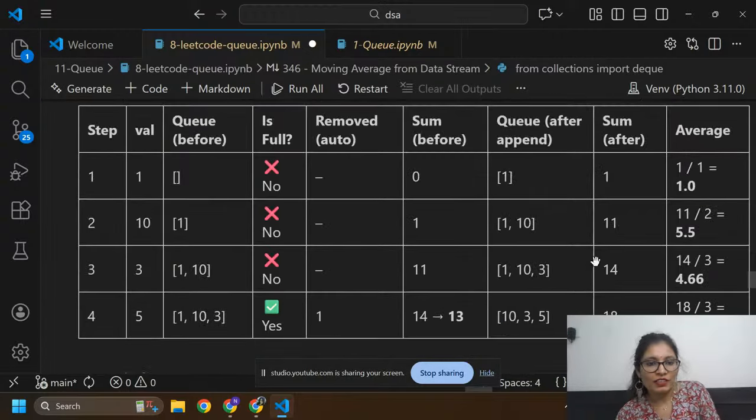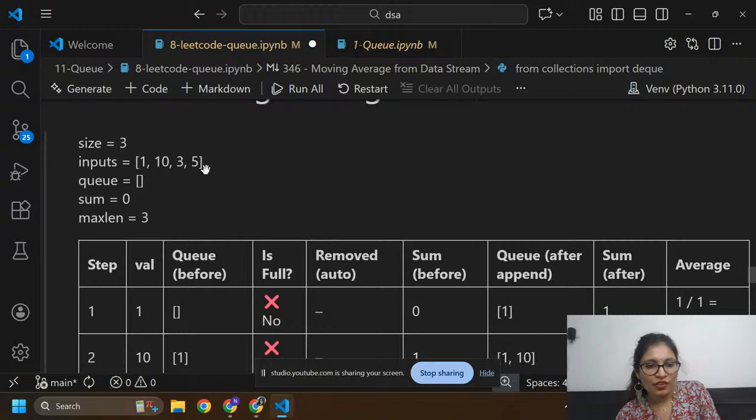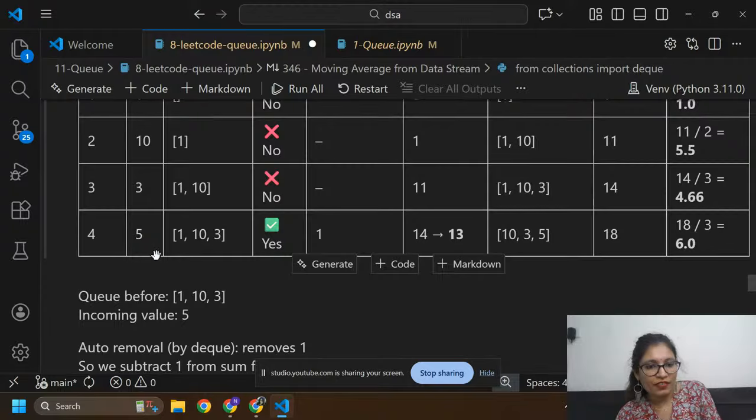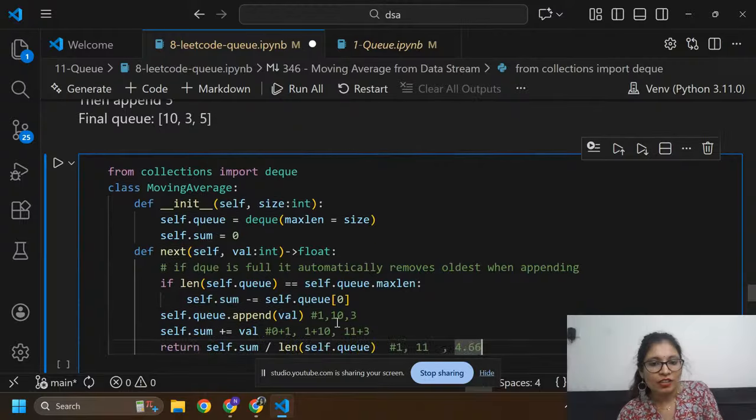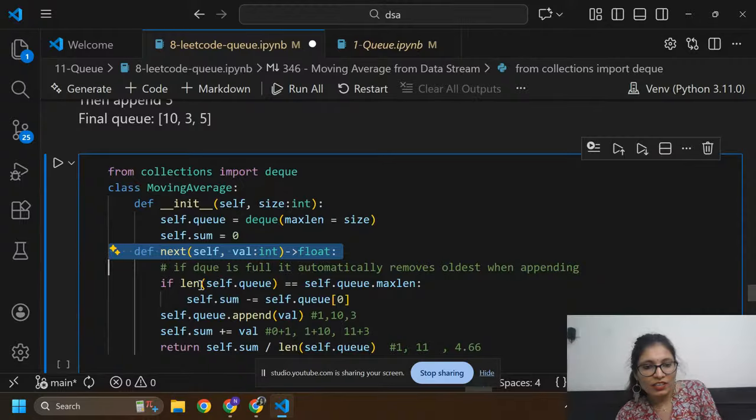Now we can check with 5. You can see here I have value equals 5, and I already have these elements inside our queue: 1, 10, and 3. I already appended 1, 10, 3. Now I am going to take value equals 5. So we check the length of self.q. What is the length?